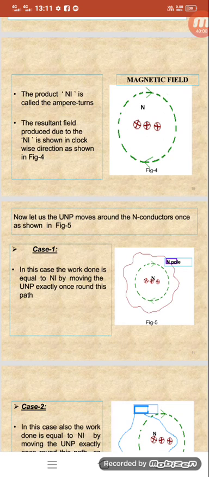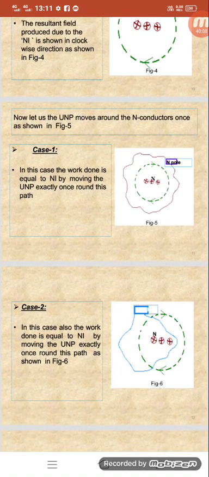In this case, the work done is equal to NI by moving the unit north pole exactly once around this path. Suppose in this case also the work done is equal to NI by moving the unit north pole exactly once around this path.